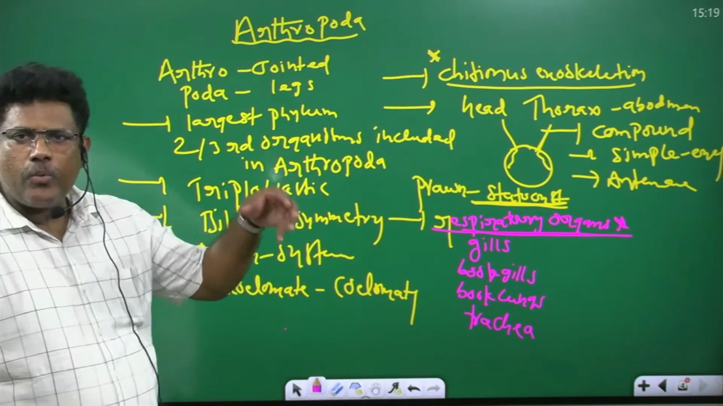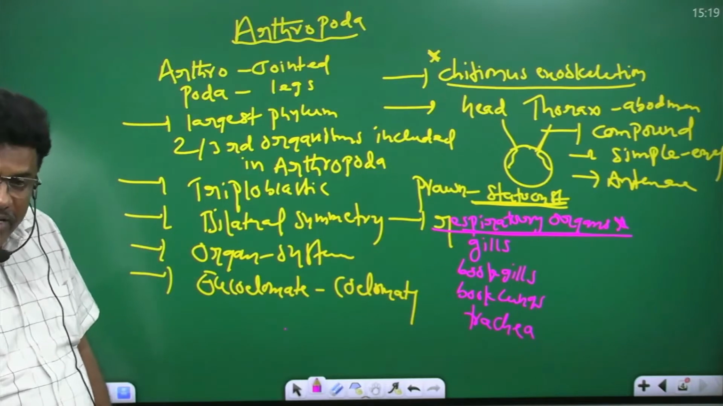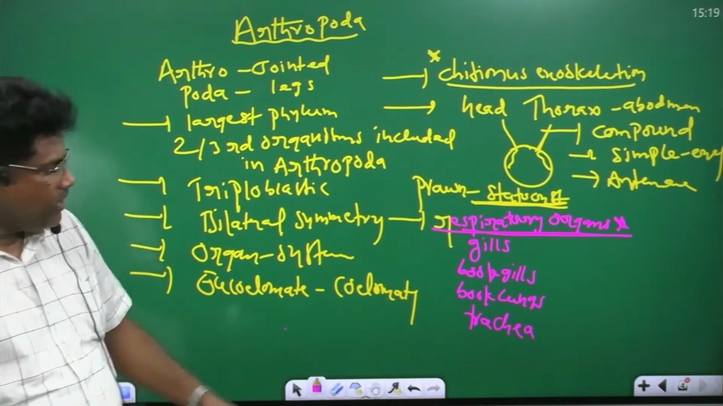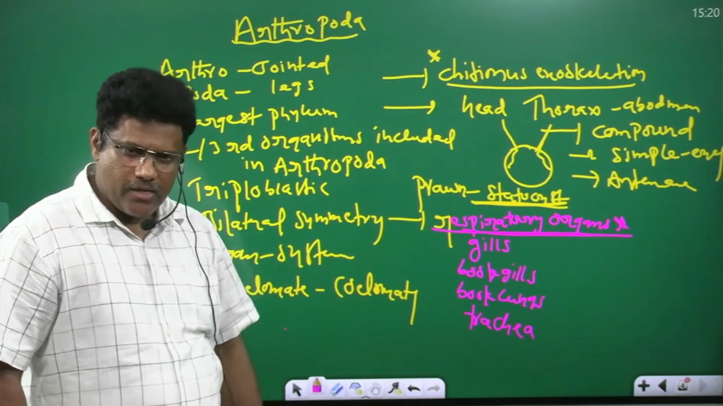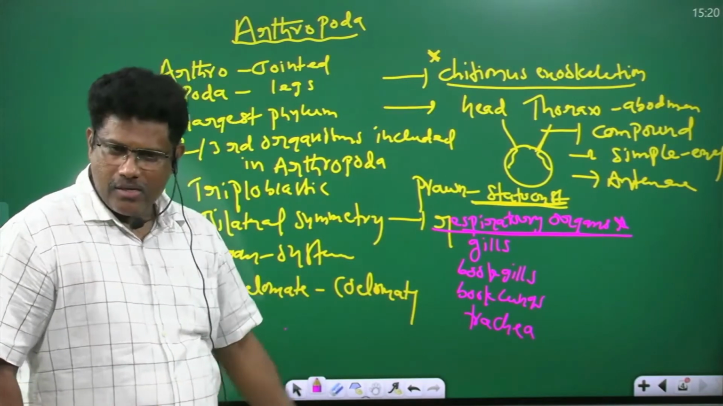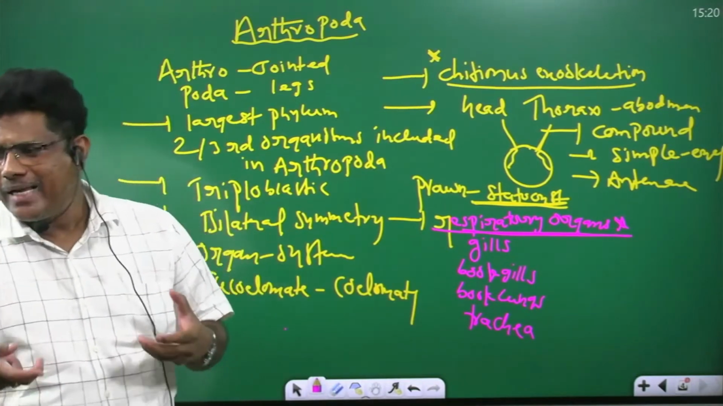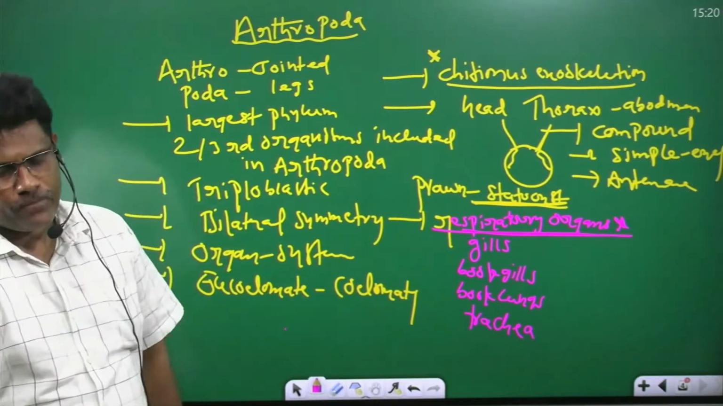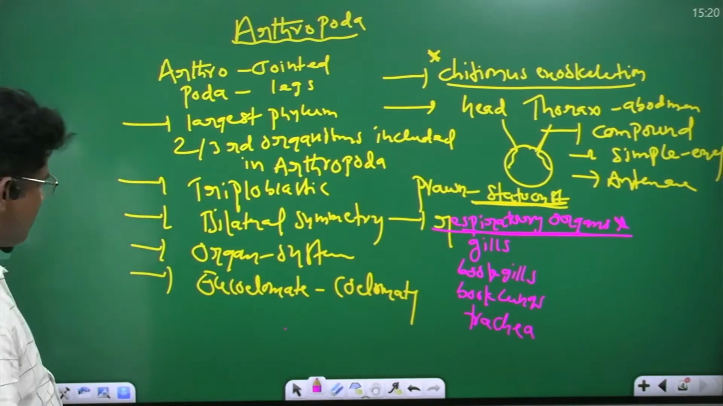In Arthropoda, different animals are there, and in different animals, different respiratory organs are there. Some animals have gills, some have book gills, some have book lungs, and some have trachea. They are the respiratory organs in Arthropoda. Any doubt? Okay.